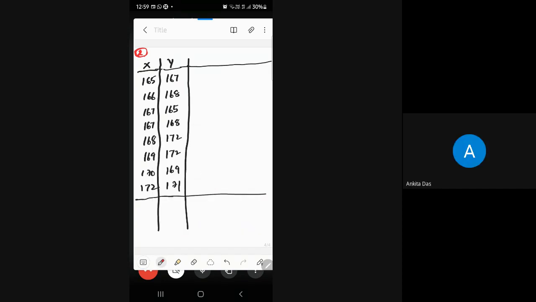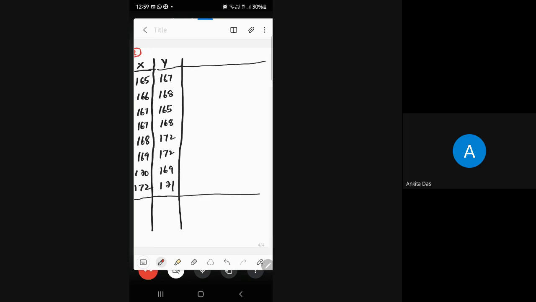Now remember, always before solving the question, you just write the formula. The formula is rank correlation rho is equal to 1 minus 6 sigma d square by n into n square minus 1. Now tell me what is n here? N means number of pairs. That is 8. 8 is equal to n.